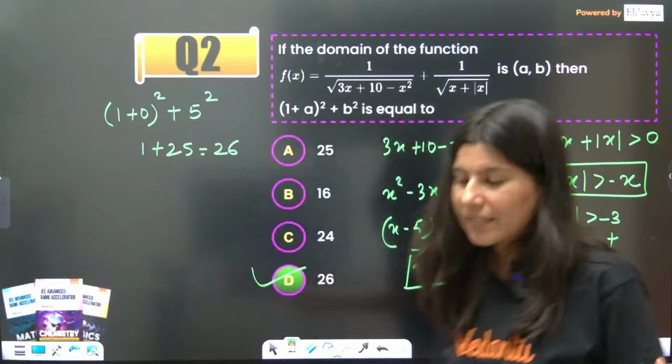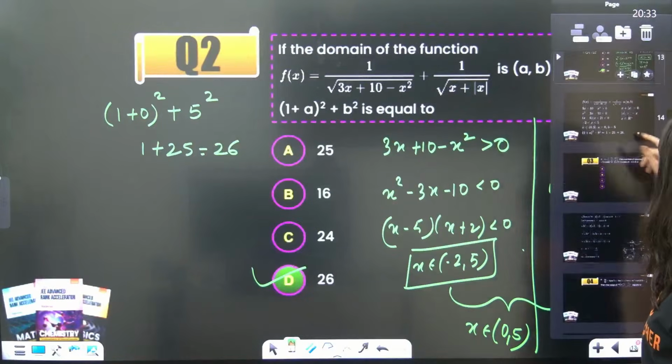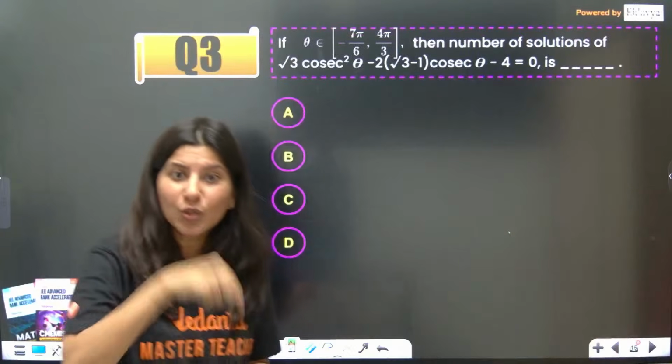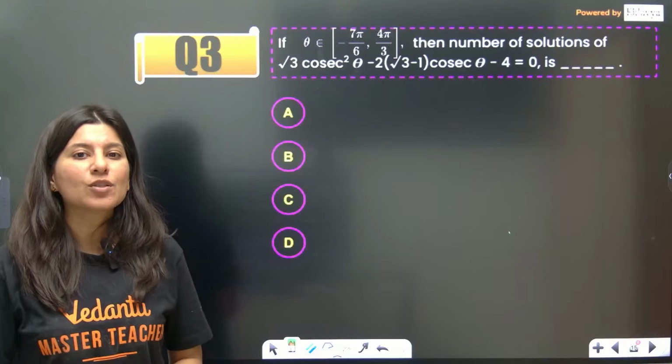Okay, all right. Chalo. Next question on your screen. Yes, this question again. Can you see, in the first shift today, a similar category question was asked.